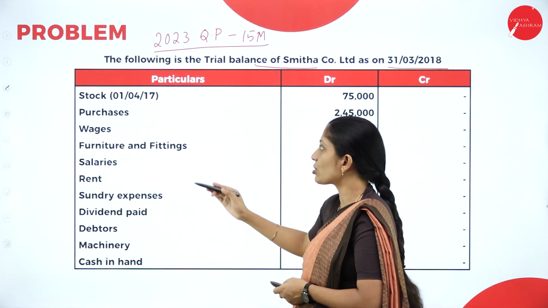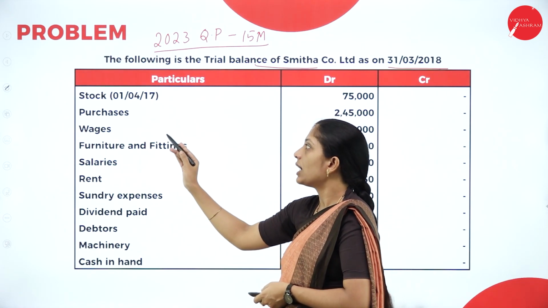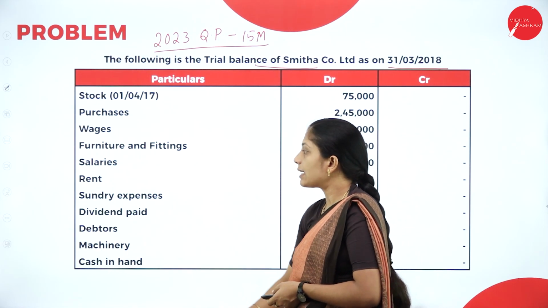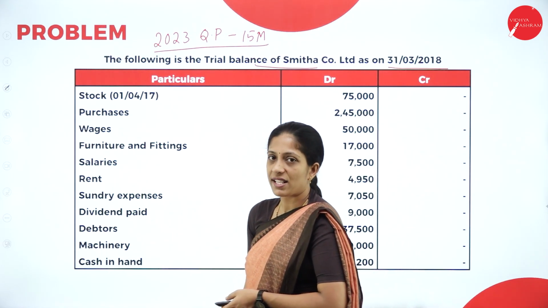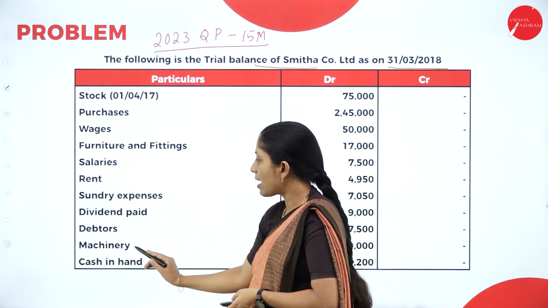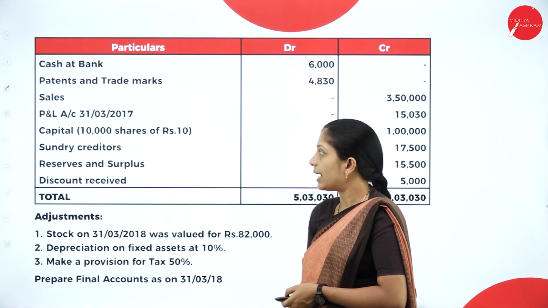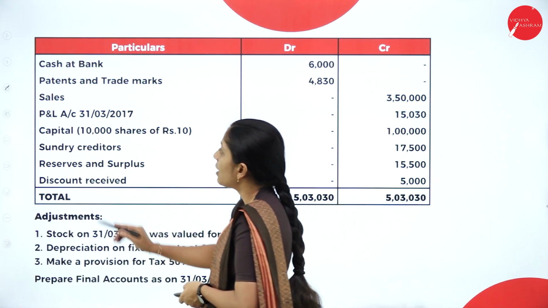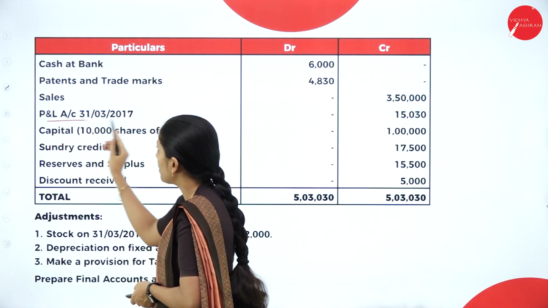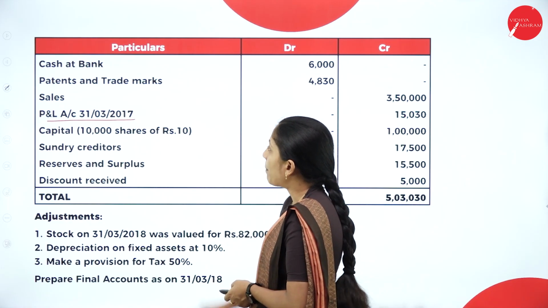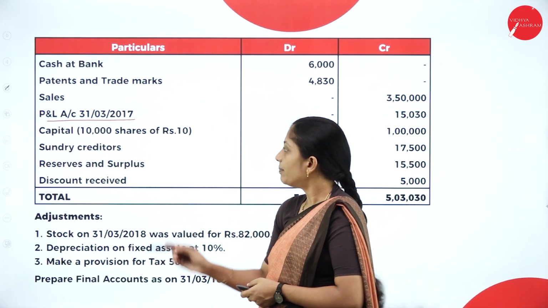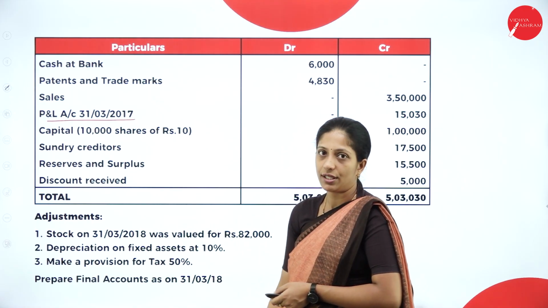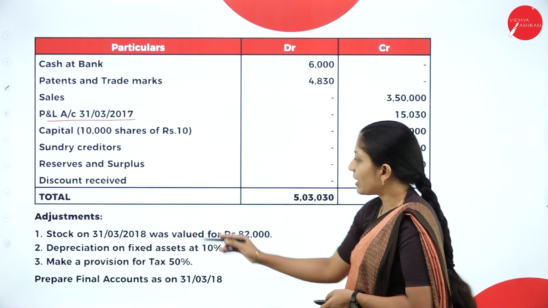So they have given us a trial balance where we have stock, purchases, wages, furniture and fittings, salaries, rent, sundry expenses, dividend paid, debtors, machinery, cash in hand, cash at bank, patents and trademarks, sales, profit and loss account, which means that previous year profit, capital, sundry creditors, reserves and surplus, discount received.